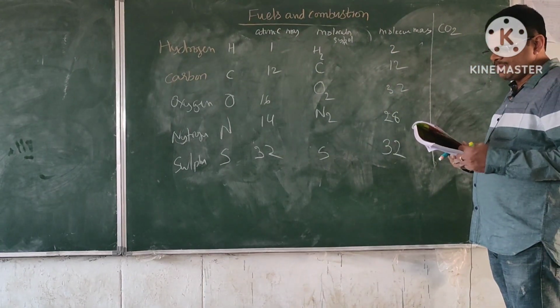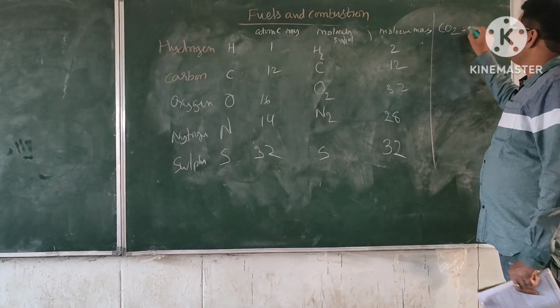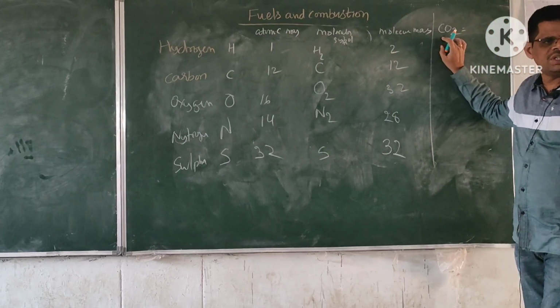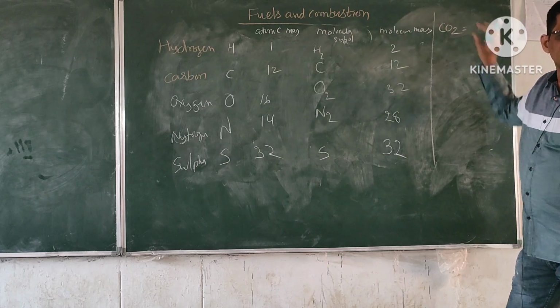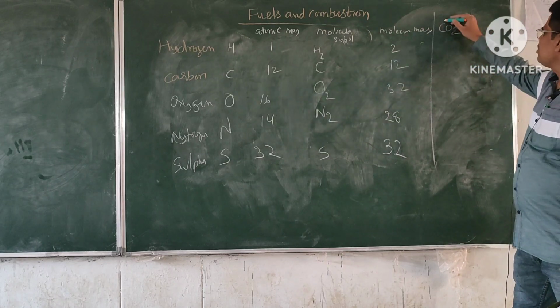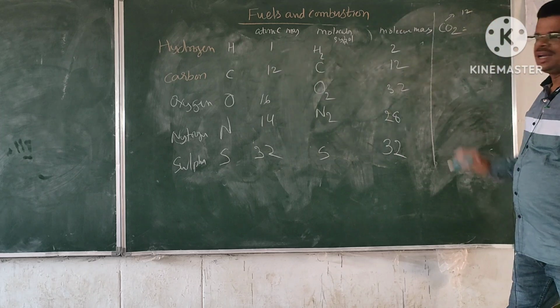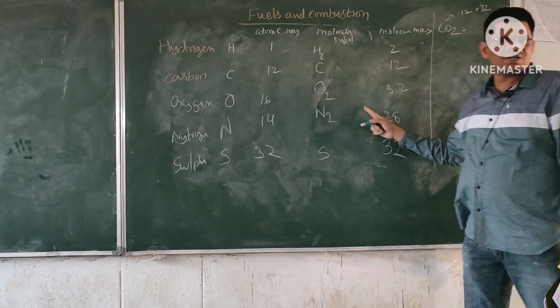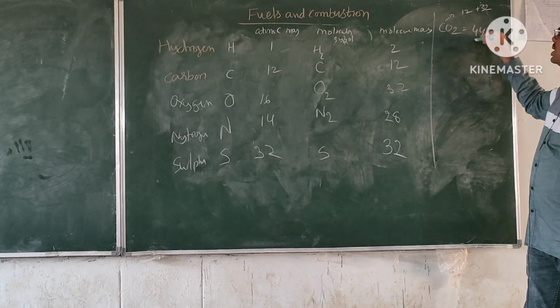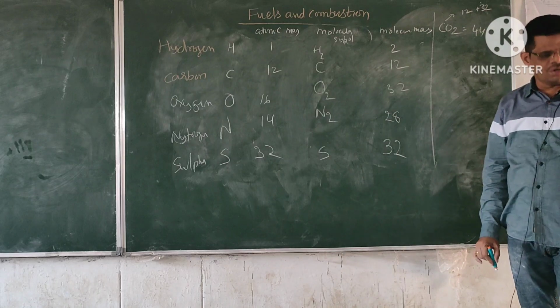So what is the molecular mass of CO2? It is a molecule. Carbon is 12 and O2 is 32; O is 16, O2 means 32. So 44 is the molecular mass of CO2.